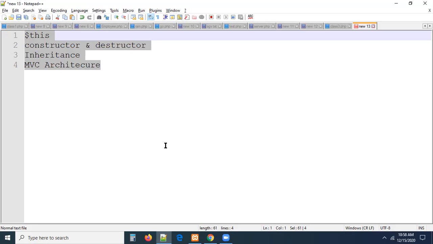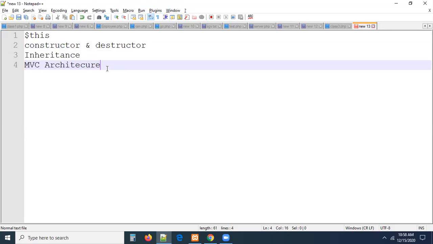This architecture diagram will help you a lot in understanding the framework. Initially, based on this architecture diagram only, I will explain the examples of CodeIgniter 3. So inheritance, constructor and destructor, and the this keyword. We may implement them slowly, not all at a time. We can introduce every concept slowly: the this keyword, when to use it, when to use a constructor. By default, we have to start class creation with inheritance, and MVC architecture. So these four concepts are going to be very, very important for us, guys. Let me know, guys, if you have any doubts.